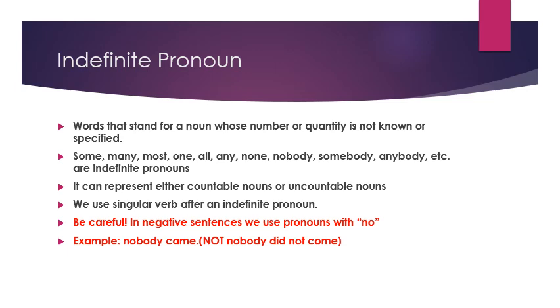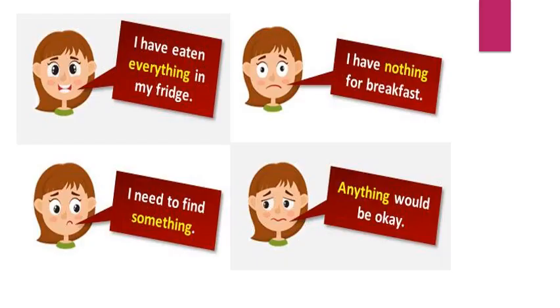We use singular verb after an indefinite pronoun, and always be careful. In negative sentences, we use pronouns with the word no only. Example, you can see here, we can say nobody came, but we cannot say nobody did not come. So it will be totally wrong. See the examples. I have eaten everything in my fridge. I have nothing for breakfast. So like this, you can understand better.